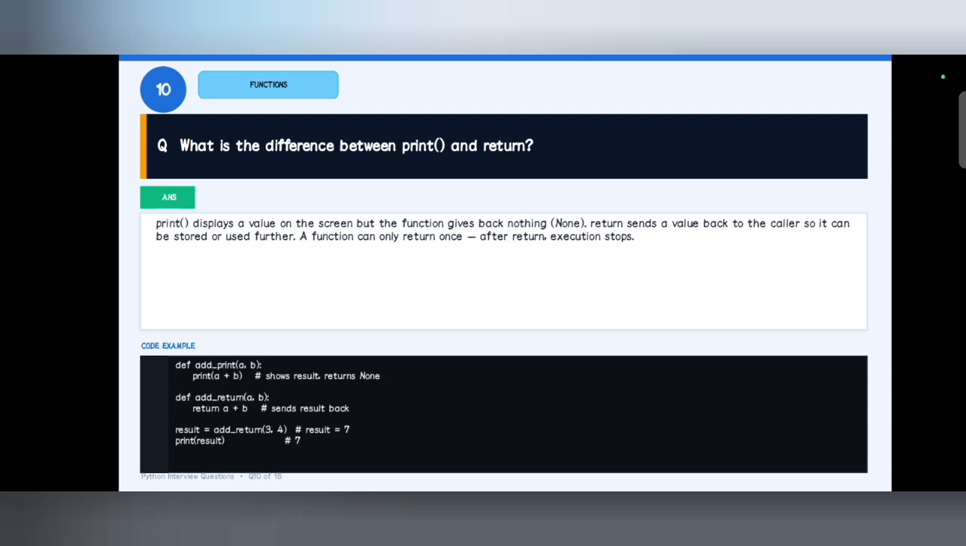And what is the difference between print and return? Print displays the value on the screen, but return does not print any value, it just gives back the value. That's the difference between print and return.